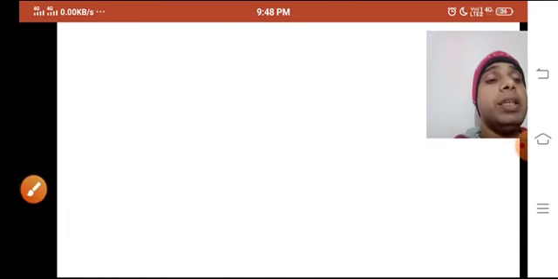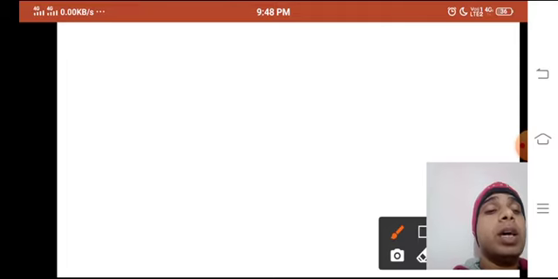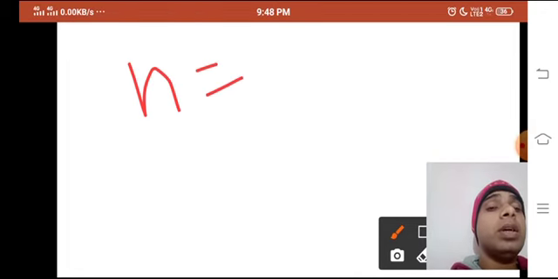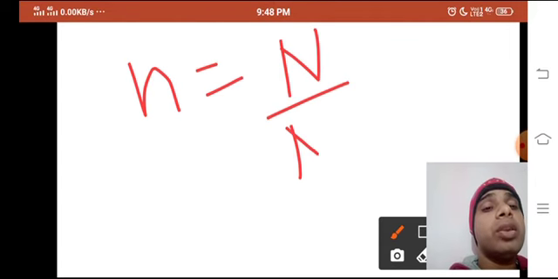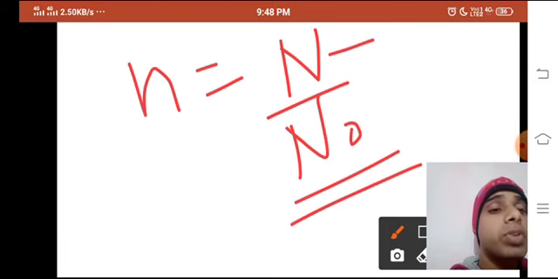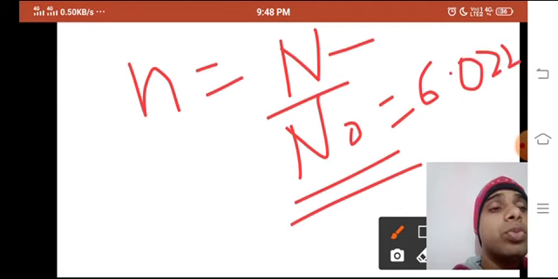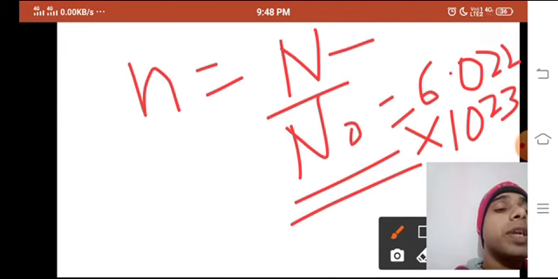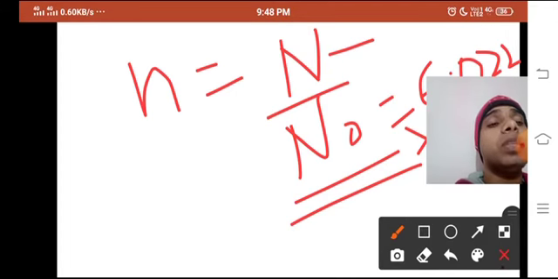And in the third case, if the number of particles is given, n is equal to N upon N naught. This N is the number of particles and N naught is Avogadro's number, which is equal to 6.022 into 10 to the power 23. Now you have got three formulas.